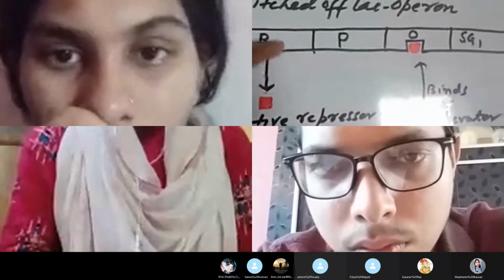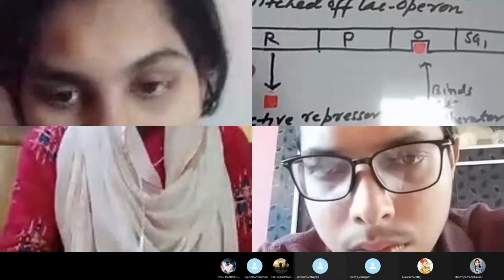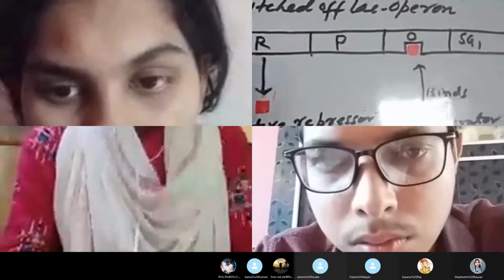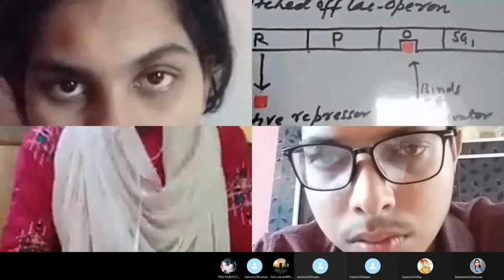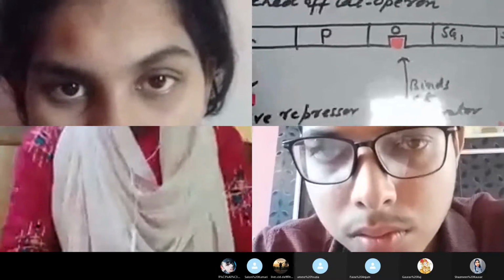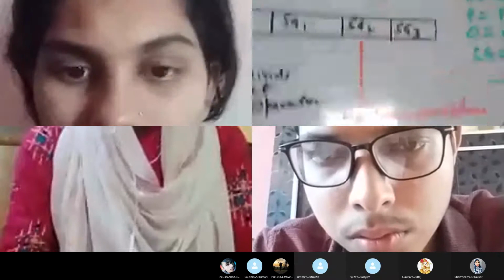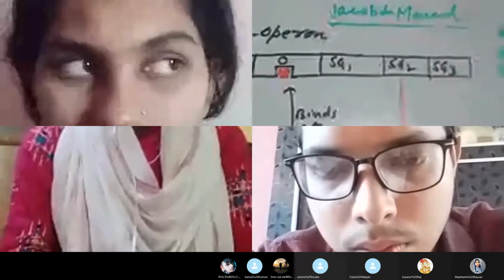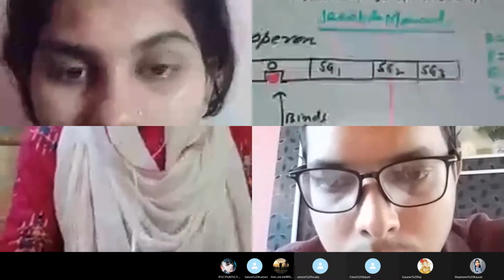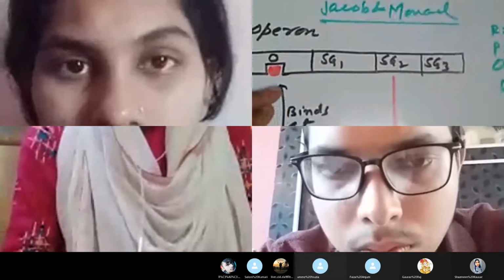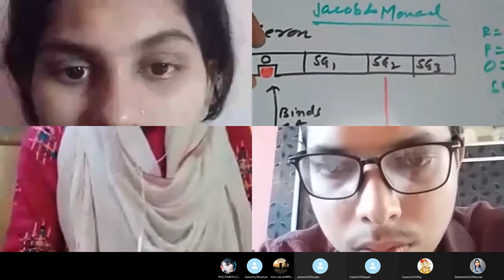It means that the regulator in case of the lac operon encodes the active repressor, and this repressor is also proteinaceous in nature. And this active repressor has its binding site located at this operator region. Look here, this active repressor can easily bind at this operator region, and if this operator region is blocked,